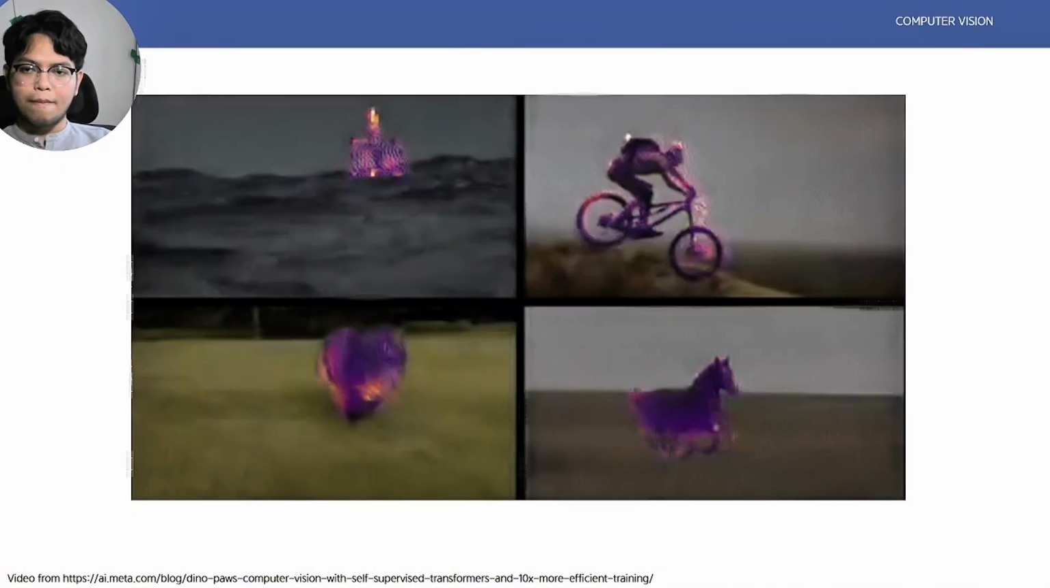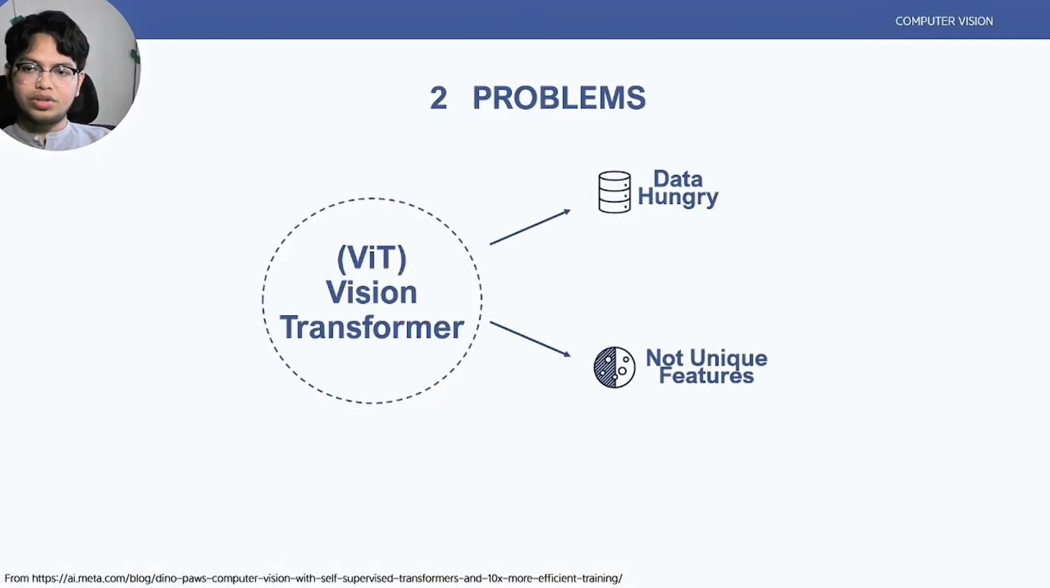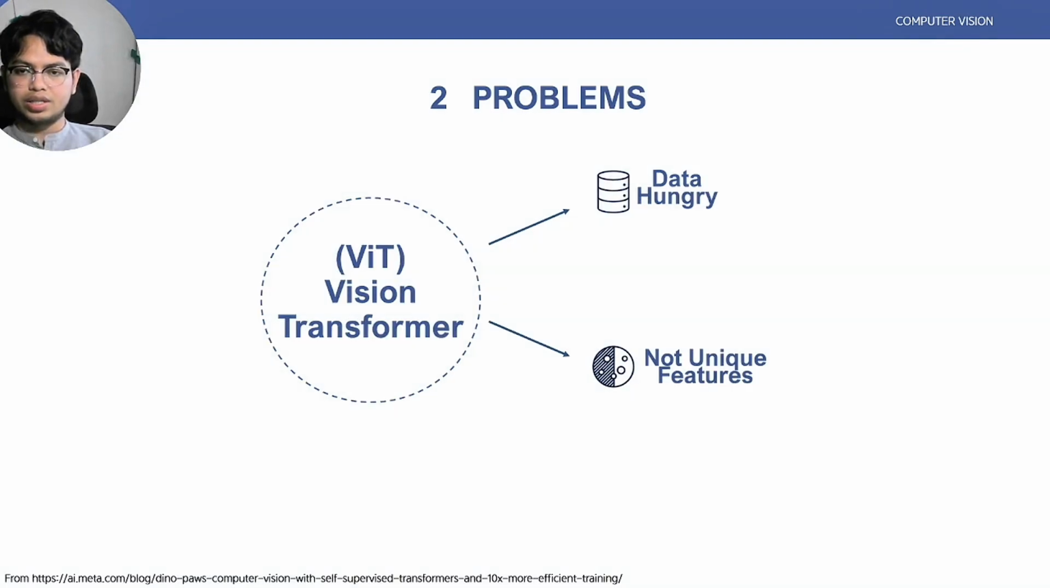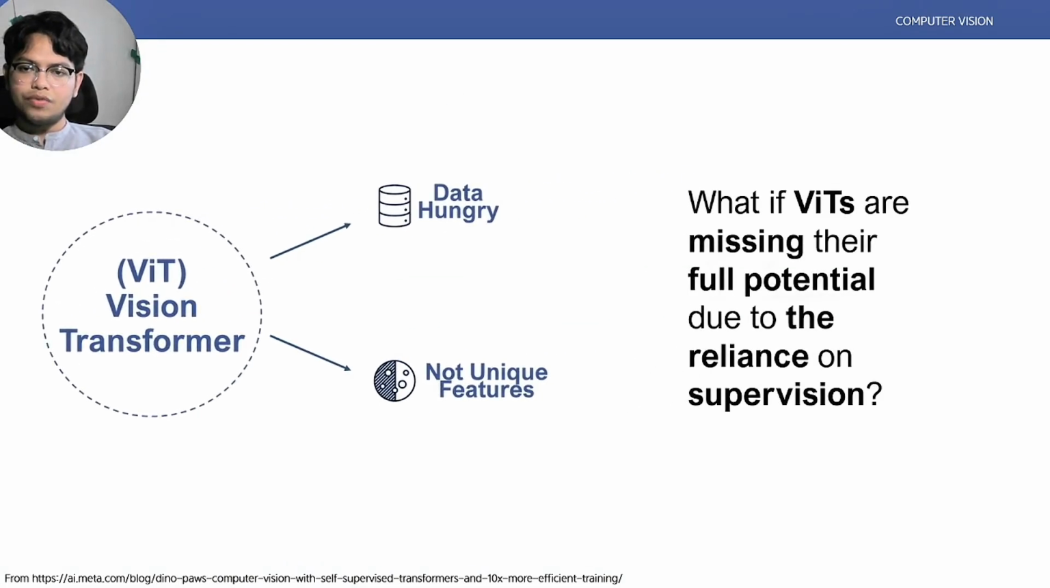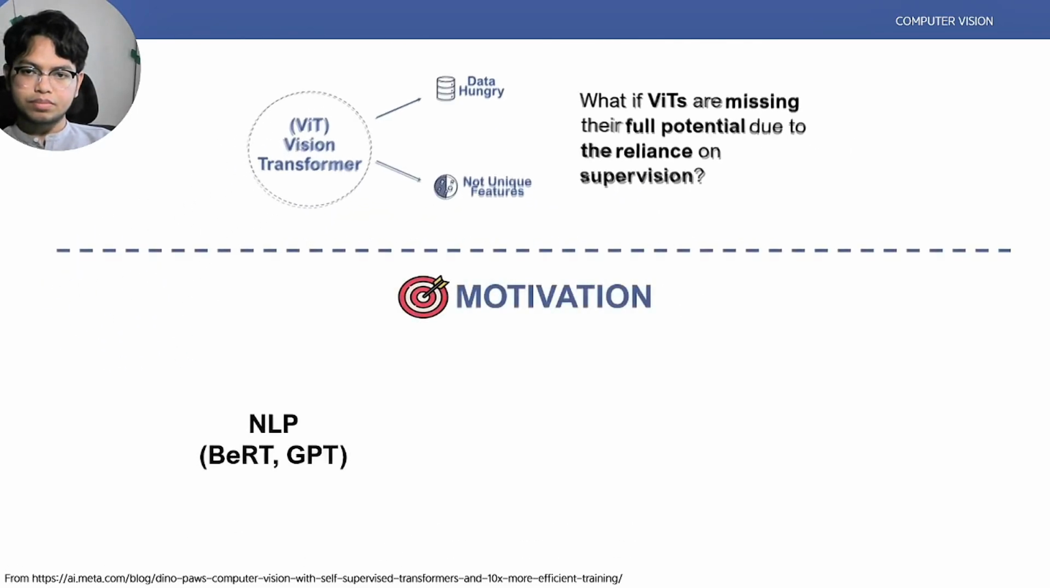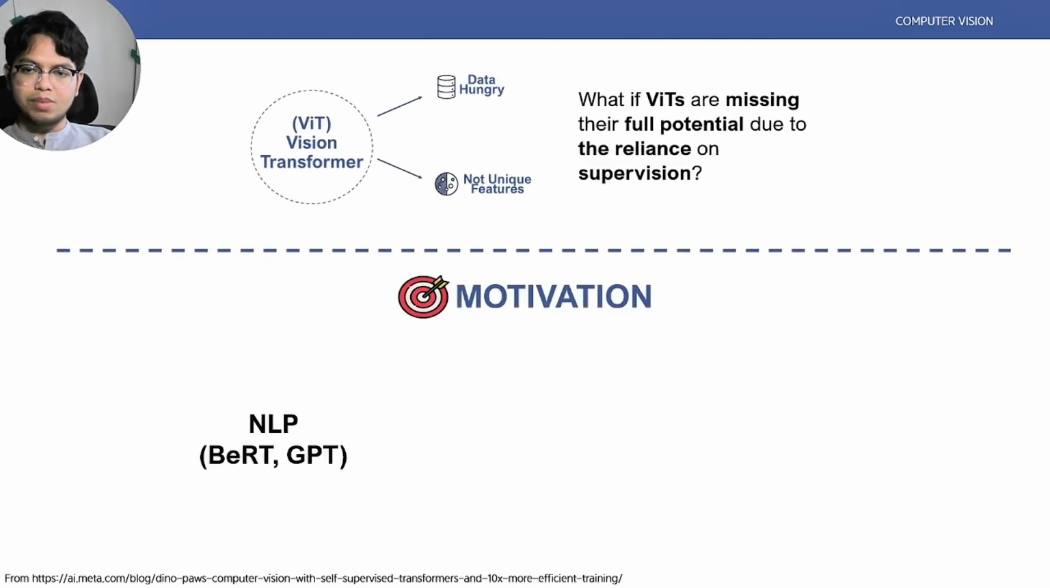problem for DINO. DINO is built to address ViT problems, in which ViTs need a large amount of labeled data, and also their features are not unique, especially compared to CNNs. So, what if ViTs are missing their full potential due to the supervision? Here is where DINO comes in.